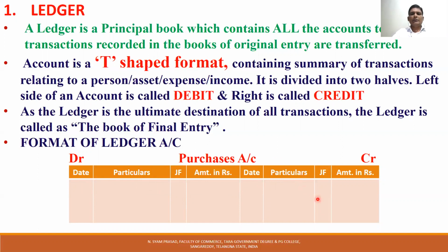Date, particulars, journal folio, amount in rupees. This is called ledger. So this is ledger format. You have to remember debit, credit. Usually the account name you write in the middle, and on the extreme left you have to write Dr, debit, on the extreme right you have to write Cr, credit. And this is a T-shaped format.